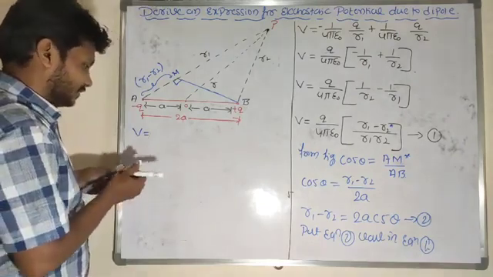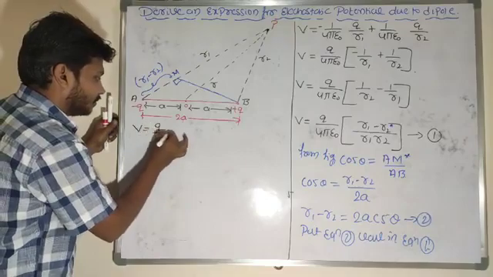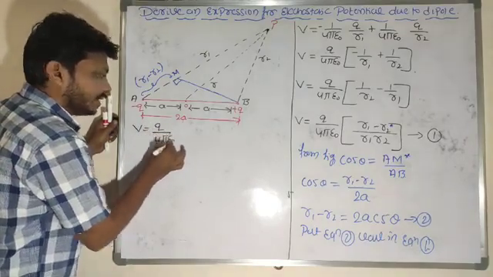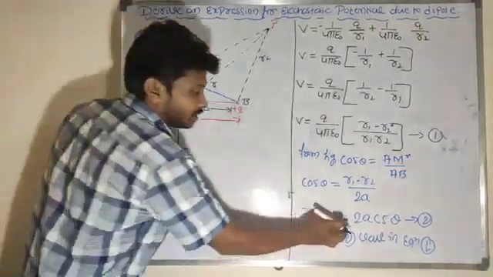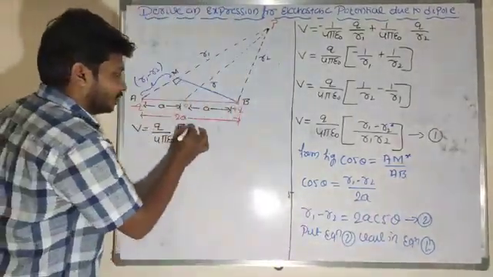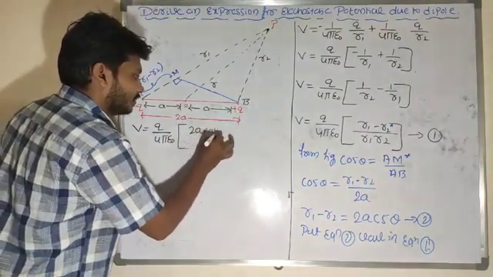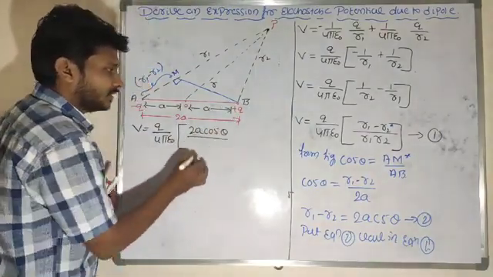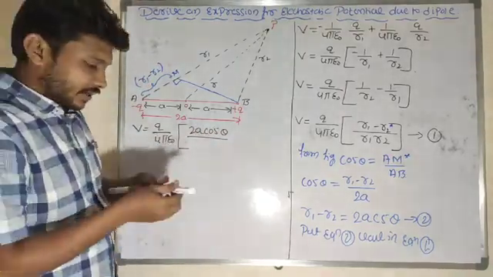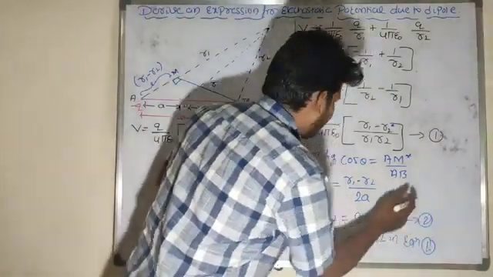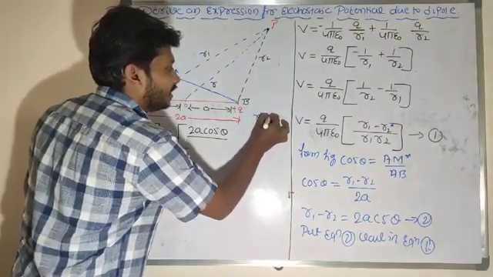If I substitute equation 2 value in equation 1, then V is equal to Q divided by 4 pi epsilon naught, wherever R1 minus R2 is there. So shall I rearrange it as 2A cos theta here? So R1 minus R2 is nothing but 2A cos theta divided by R1 into R2. This distance is very small. Now I will take one consideration here. That consideration is R1 is nearly equal to R2.